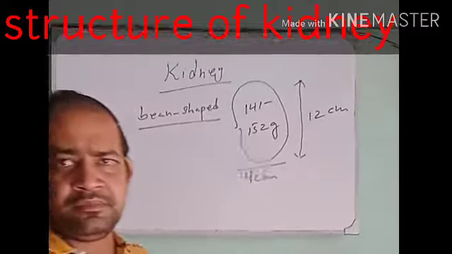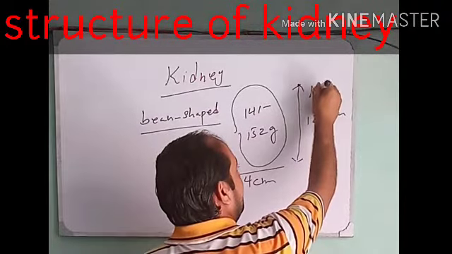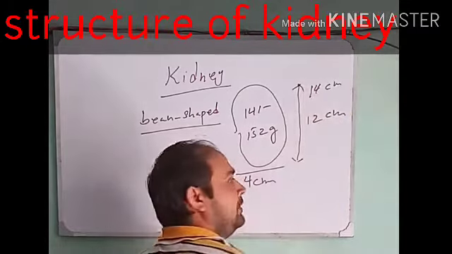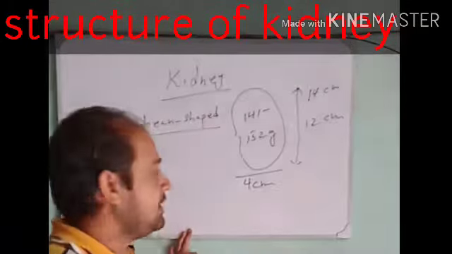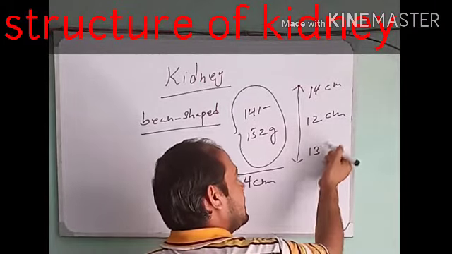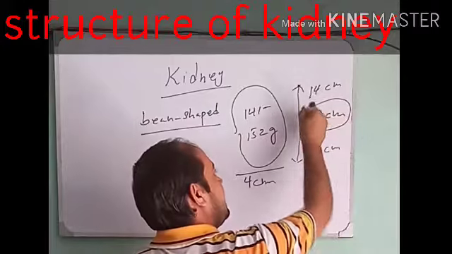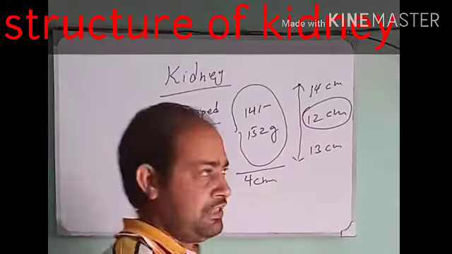In males, kidneys are longer, about 14 centimeter, but in females, kidneys are smaller, about a maximum of 13 centimeter, but 12 centimeter is an average length.